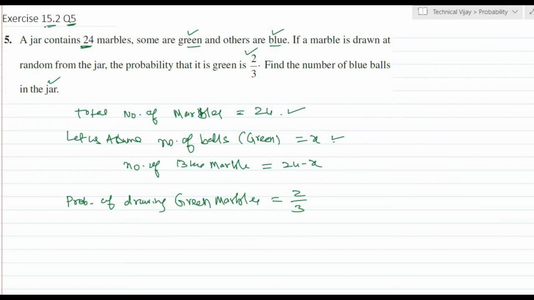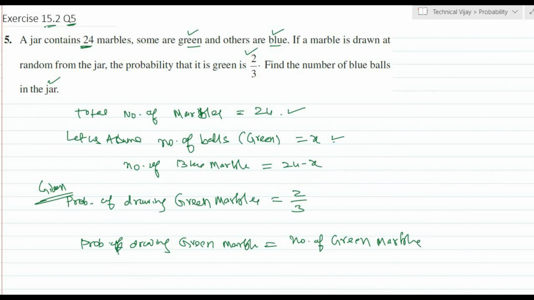Okay. This is also given. Now we will calculate this one. That is probability of drawing a green marble is equal to number of green marbles divided by total number of marbles.